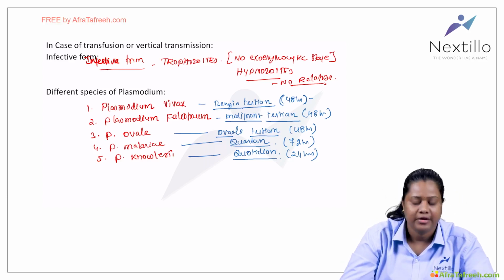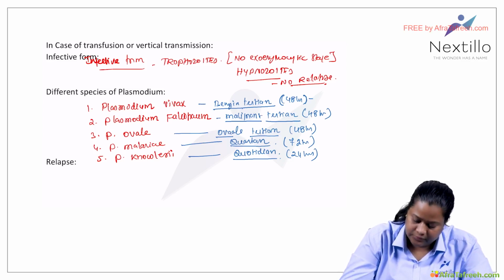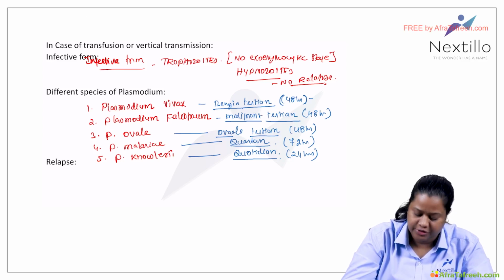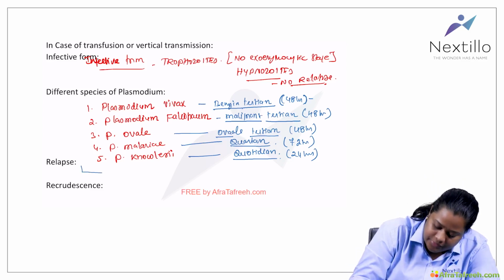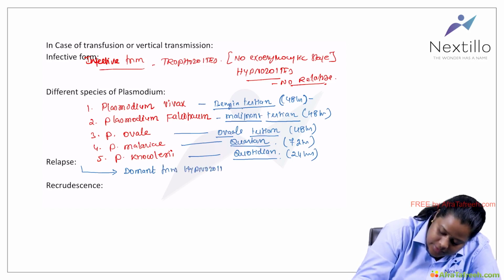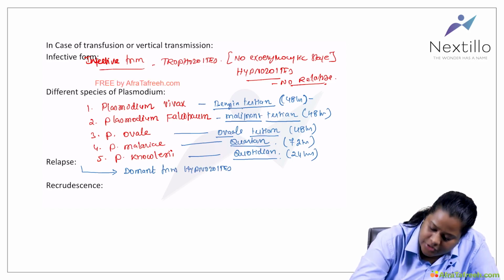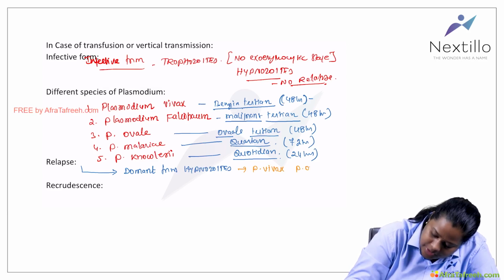Fine. So this is about the different species of Plasmodium that are causing the disease. Now there are 2 terms which you should know. One is called relapse. Relapse is basically because of the dormant forms, that is the hypnozoites. The species which cause relapse are Plasmodium vivax and Plasmodium ovale.